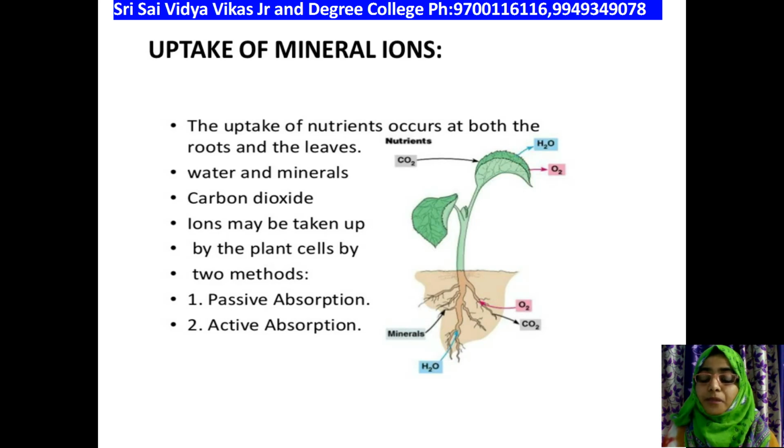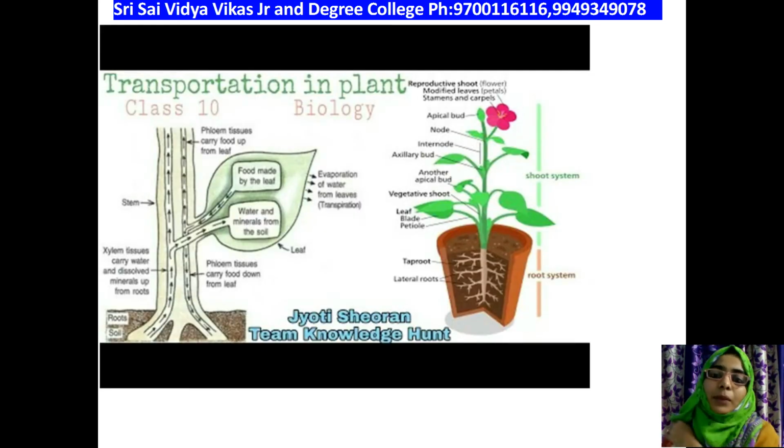Okay, coming to the next slide. Now we'll start with the transportation of substances in plants, that is, food substances. How are food substances transported in plants? You can see a diagram where on the very left side there is an enlarged structure showing phloem tissues carrying fruit from the leaves. I already told you, the vascular bundles consist of xylem and phloem vessels. Phloem vessels are helpful in the transportation of food materials, whereas xylem vessels are helpful in the transportation of water and mineral ions.